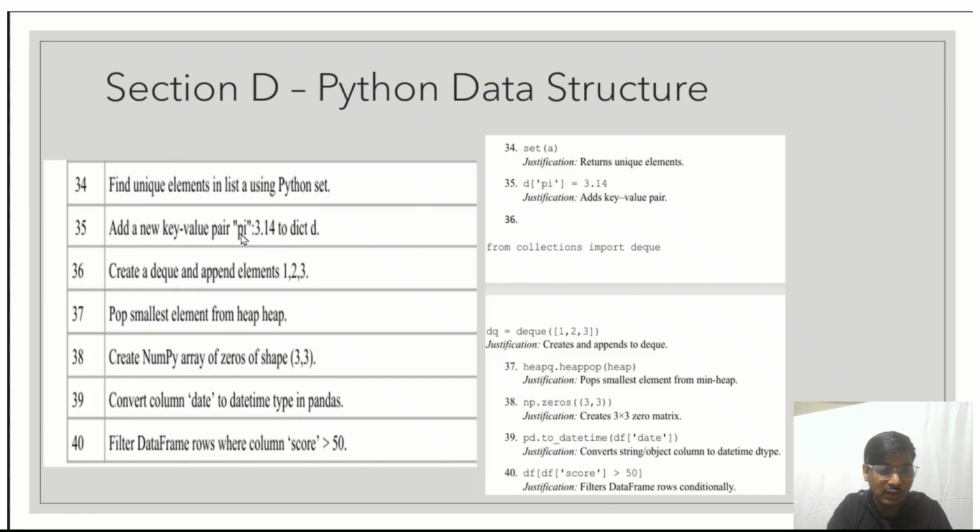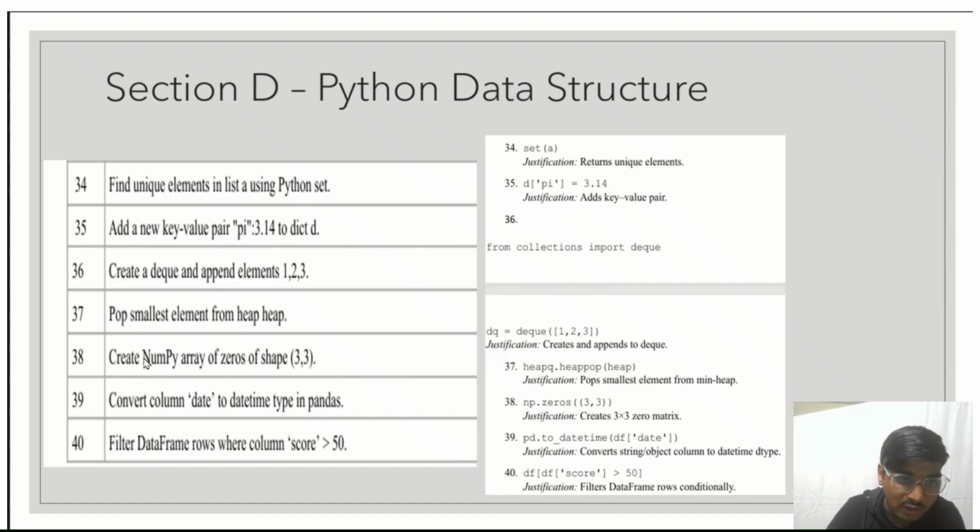Next, add a new key value pair, pi is the key and 3.14 to the dict d. So d['pi'], where pi is the key, is equal to 3.14. That is the value. So we can add the key value pair using this code. Next, create a deque and append the elements 1 to 3. For this, we have to import deque from collections. Then dq is equal to deque, and we can pass these elements 1 to 3 inside the deque to append them. Next, pop the smallest element from the heap. It can be done by heapq.heappop, and inside it we can pass the heap.